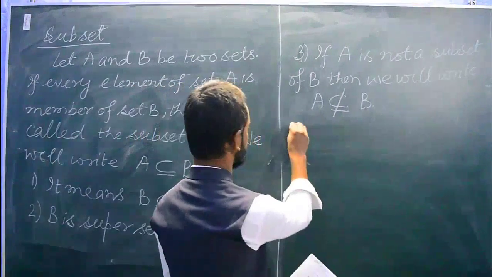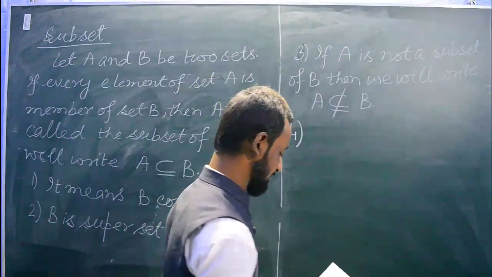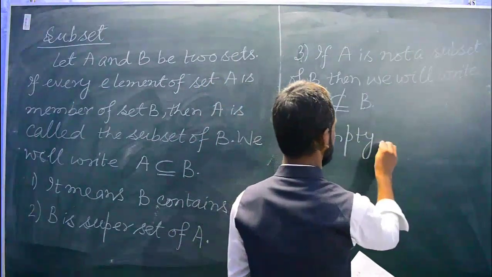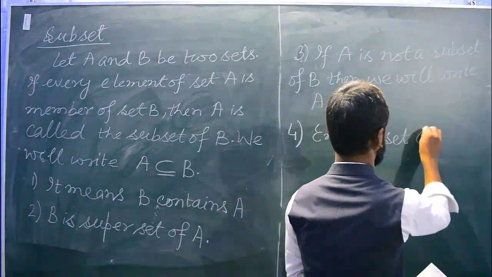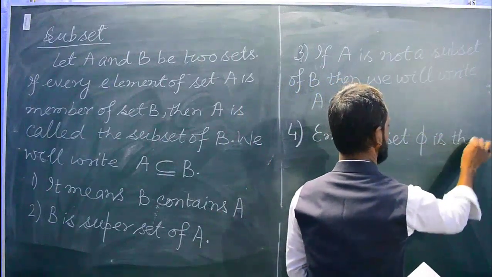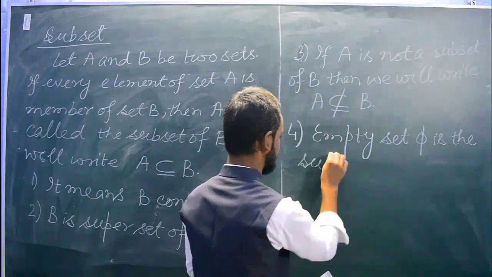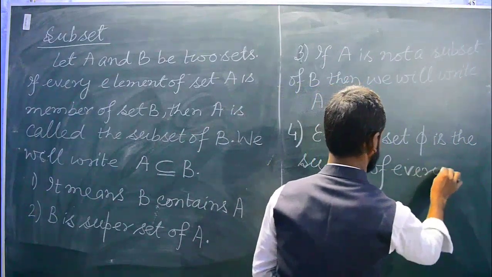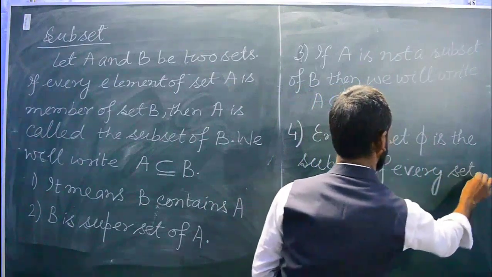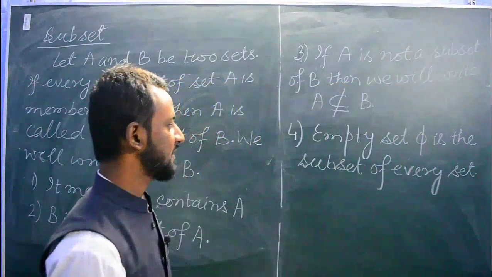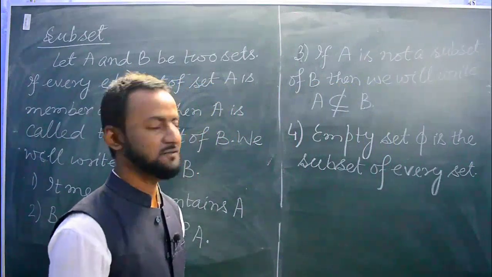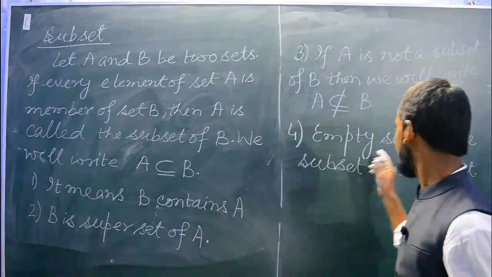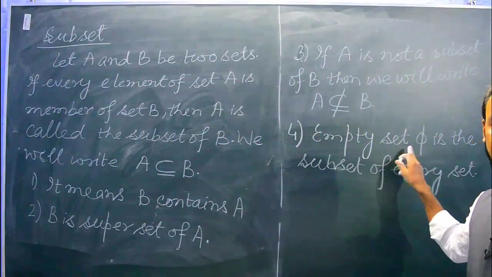Okay, down. Next point: empty set phi is the subset of every set. So this empty set phi is always a subset of every set. Whatever set you will write, there will always be an empty set in the form of a subset.